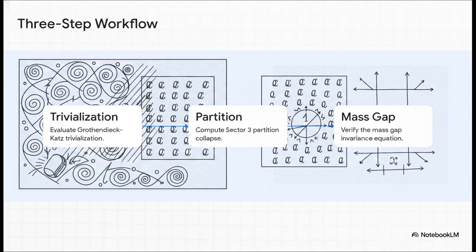We process this through a very strict 3-step workflow. First, because the connection is embedded in a stable, unramified Hecke eigensheaf, the Grothendieck-Katz conjecture forces the obstruction matrix to identically vanish. It's essentially wiped out completely. Second, substituting a trivial zero-value matrix right into the determinant entirely collapses the local partition factor of Sector 3 to exactly 1. And third, we verify exactly what this does to the mass gap.